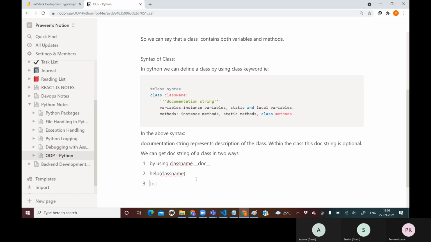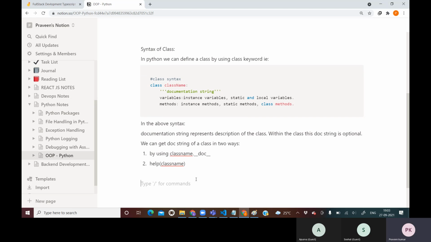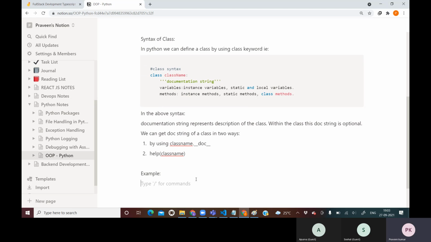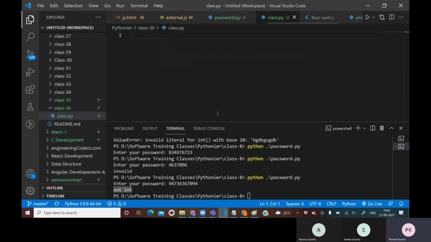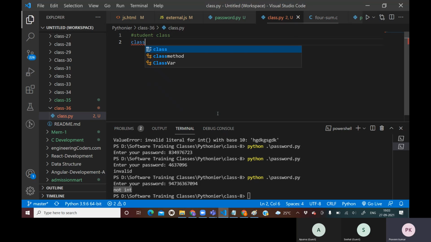Now let us see an example. So here I have written the syntax. Now I will come here and try to write a student class. First I will use the keyword class. After that, what will be the name of my class? Student. So I will write student. This is the class which I have created.